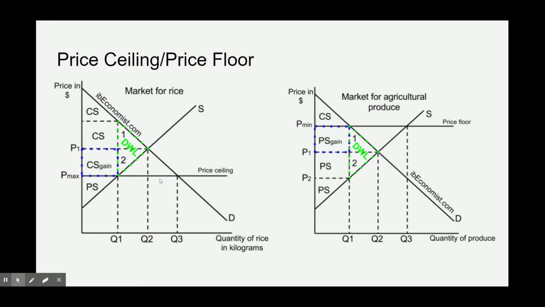Because of this price ceiling that's actually working, because it's keeping the price lower than it would be at equilibrium, we can see that consumer surplus has increased. We have a consumer surplus gain right here. So a price ceiling is put in place to benefit consumers. Producer surplus has shrunk by quite a bit, but there's also this thing here called DWL.